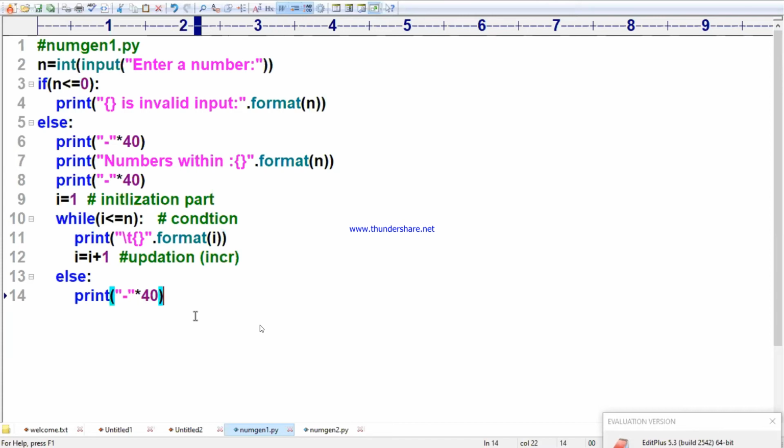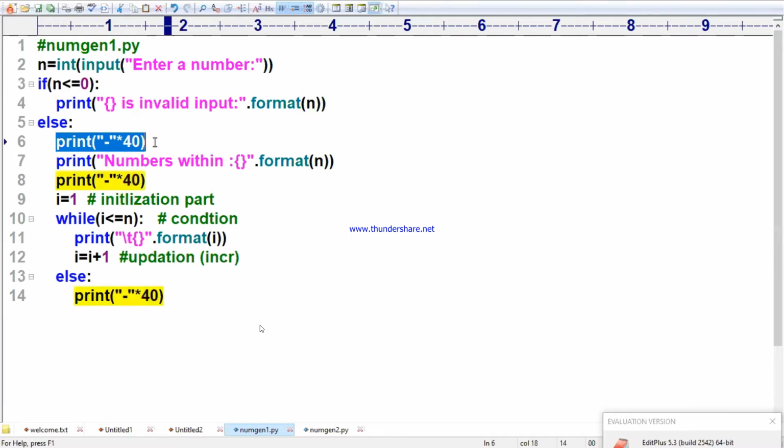Yashwant, very simple, ma. All the people go on writing it. I am explaining to any student who is not understanding. Others who are writing, you go on writing it. Yashwant, listen. N is an integer value I am accepting. In our program number 1, if n is entered as 5, I want to print 1 to 5. If n is a negative number or 0, I just want to print invalid input. If your number is positive, it comes to the else part.